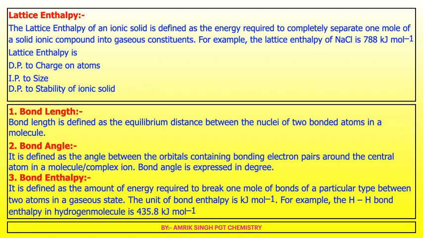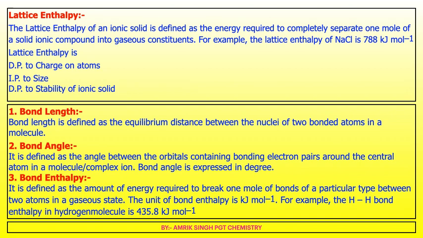Bond length is defined as the equilibrium distance between the nuclei of two bonded atoms in a molecule. And bond angle is defined as the angle between the orbitals containing a bonding electron pair around the central atom in a molecule or complex ion. Bond angle is expressed in degrees.